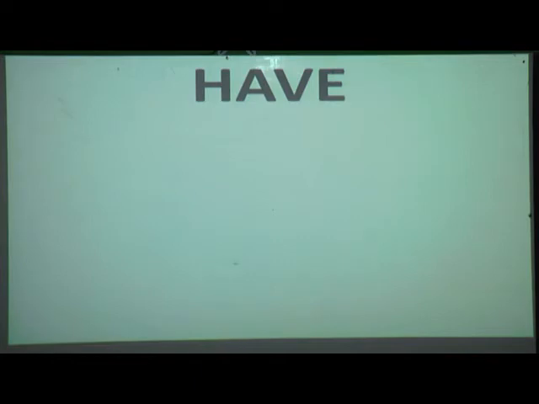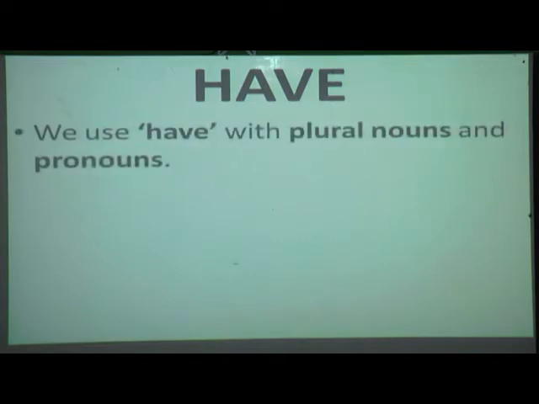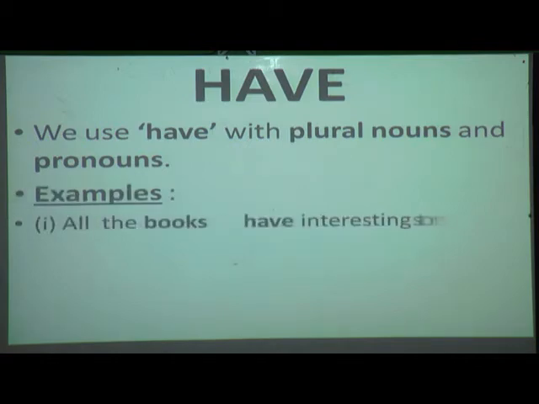H-A-V-E, have. We use have with plural nouns and pronouns. Again I'll repeat, students: we use have with plural nouns and pronouns. Examples. All the books have interesting stories.